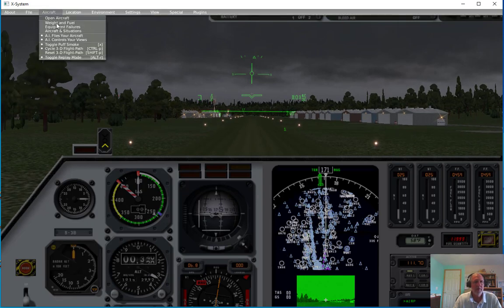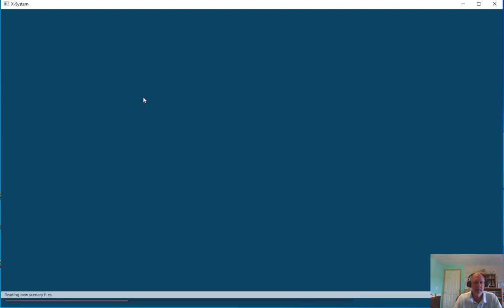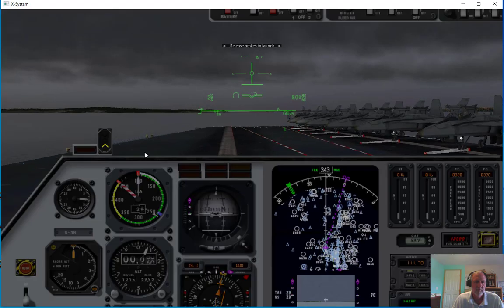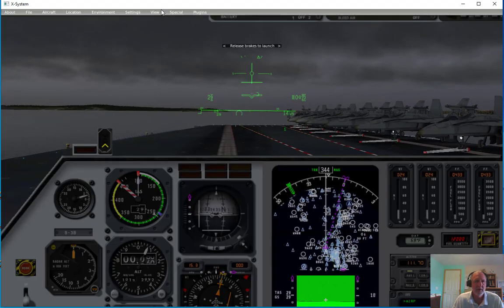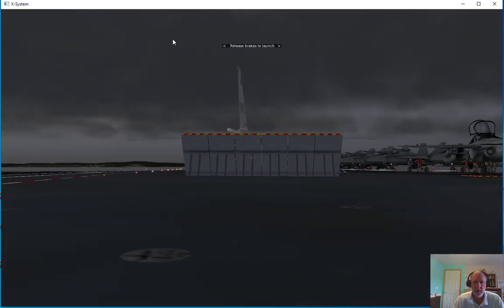And then I'm going to go and say I want to do an aircraft situation with a carrier cat shot. So here we are on our carrier. We're inside the cockpit. Let's do a little walk around. So I'm going to go view and chase. And that puts us outside the airplane.